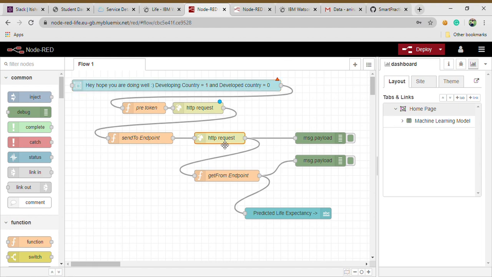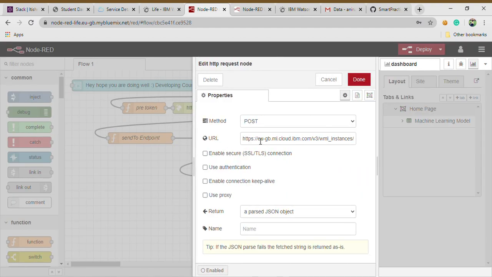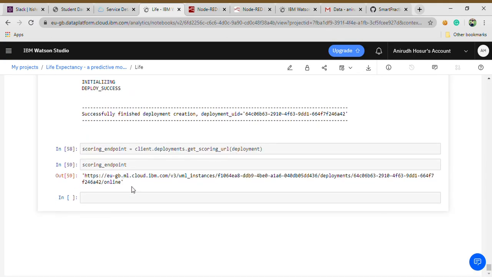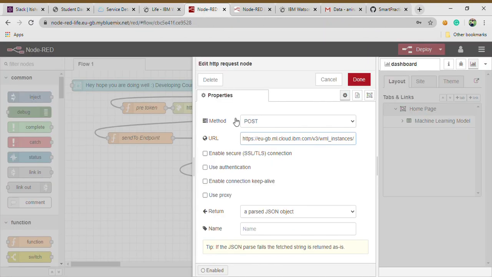So HTTP request. Here you see the URL. This is basically the scoring endpoint which we received in the end over here. So that's all it is. This makes sure that the front end is connected to the back end. So that's all that is.